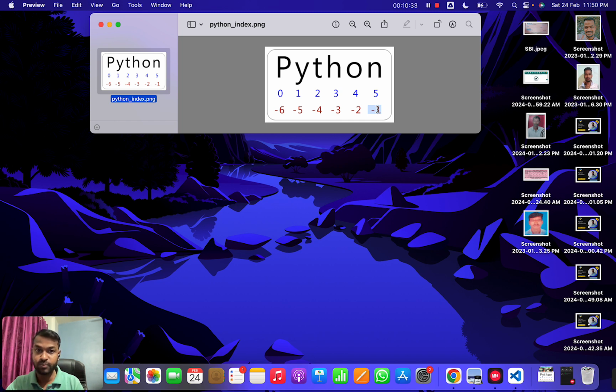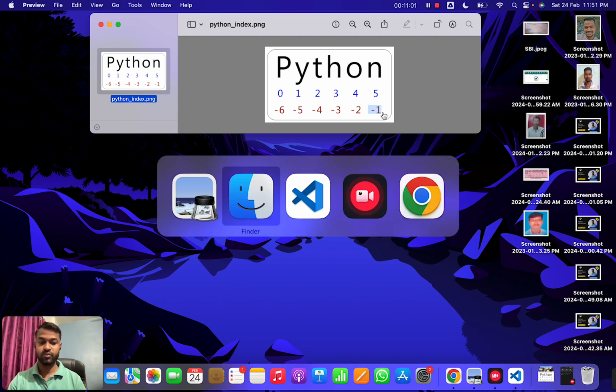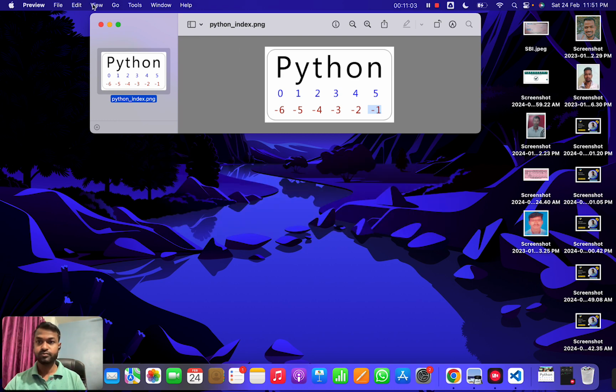Then the previous of the end character is -2, then -3, -4, -5, -6. It means it is in reverse order. This is incremental, this is decremental. In this way, if we have to access a string by using positive indexes, we will start from 0. If we have to access it by using a negative index, we can start with -1. Okay, I hope this is clear to you.